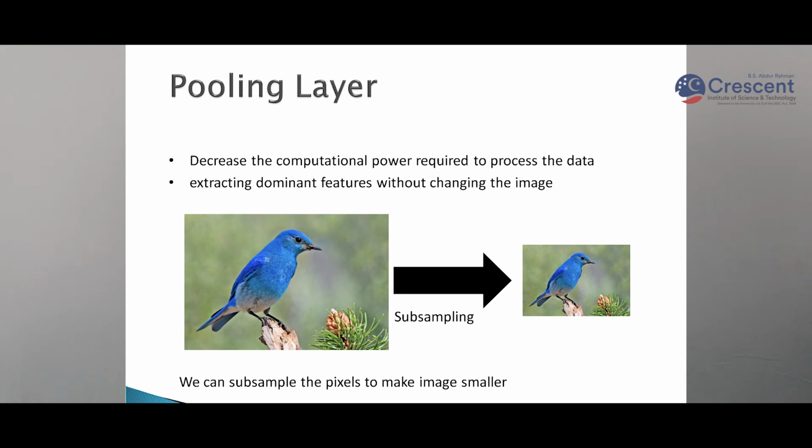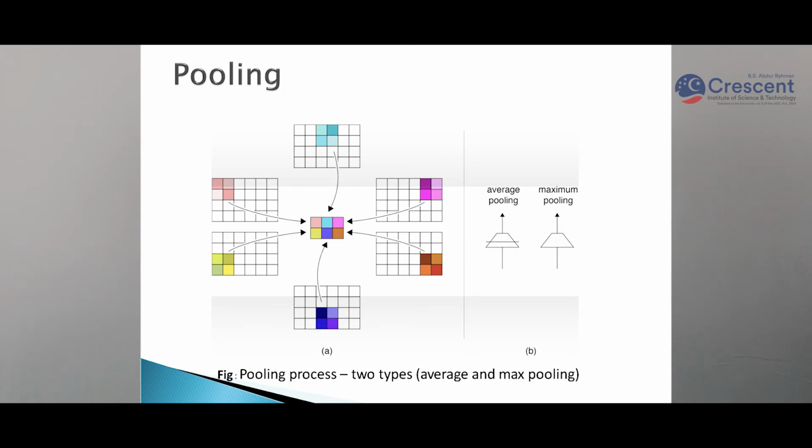So here you can see one picture of a bird. We have just used the pooling layer and we have reduced the size of the image. Here you can see the example, where we have an input image of 4 cross 6. We are using the pooling layer here, so you are taking the dominant feature from these 4 pixels.